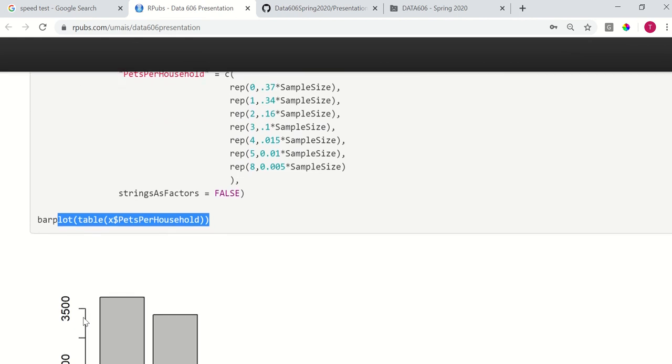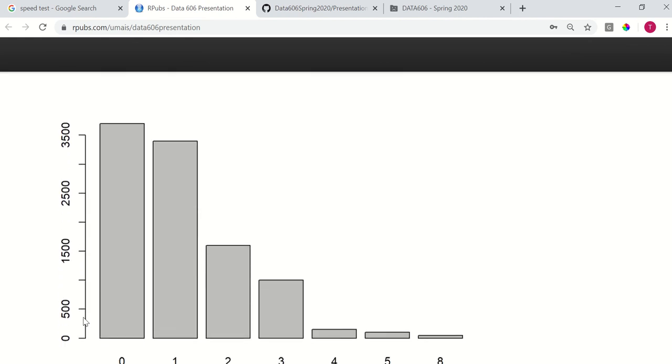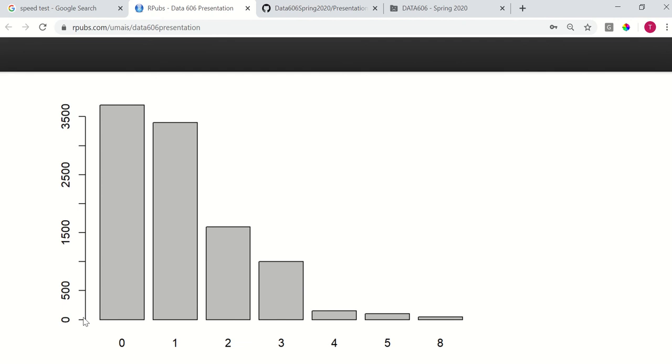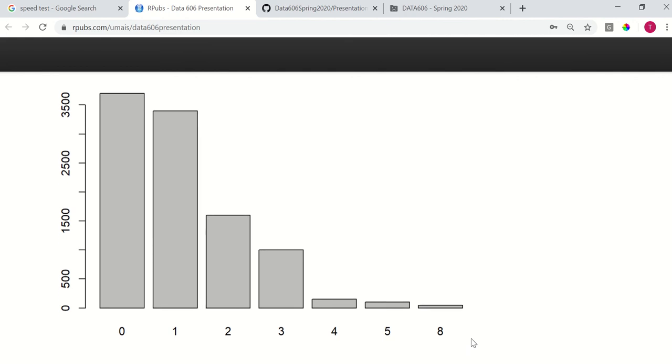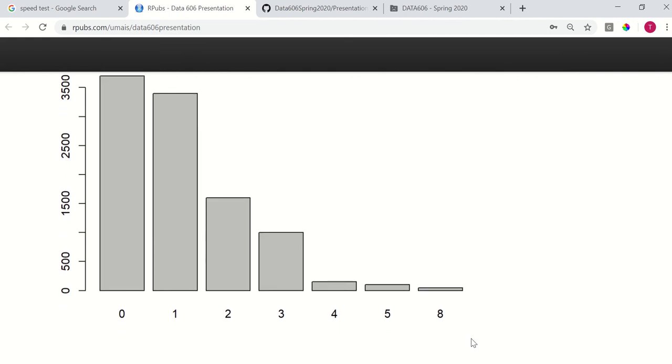The generated plot shows how the data distribution would look, and we can see that this is right skewed based on my assumptions. Most likely the data set would show us that the data is right skewed.